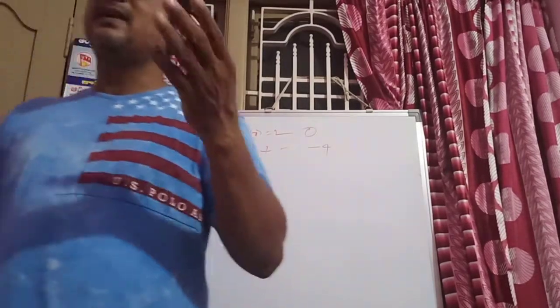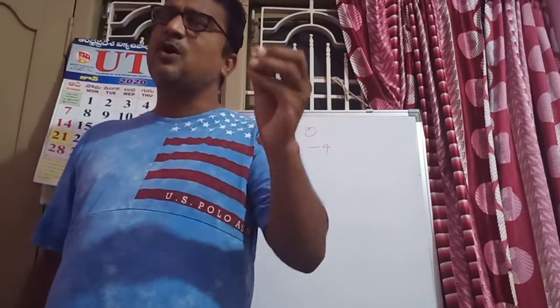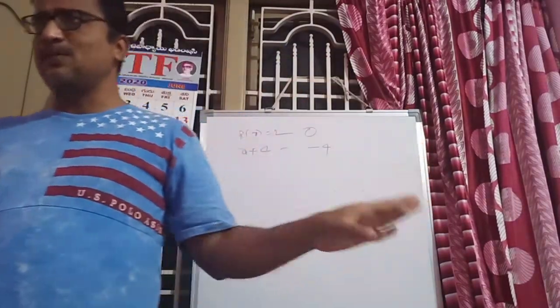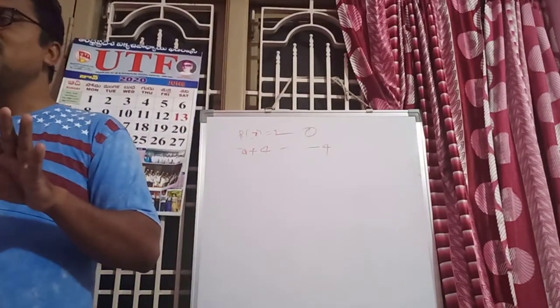First, again I will repeat. Constant polynomial means the degree of the polynomial is 0. That is called the constant polynomial. Zero of the polynomial.